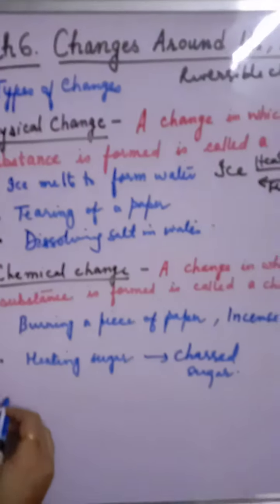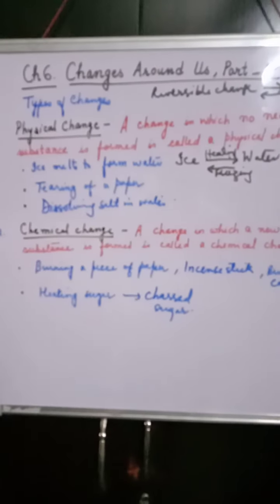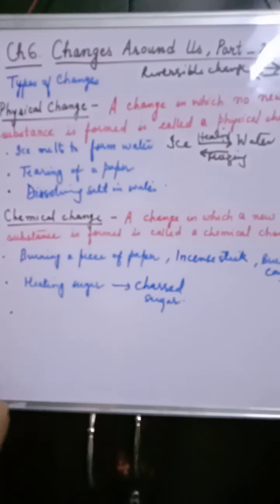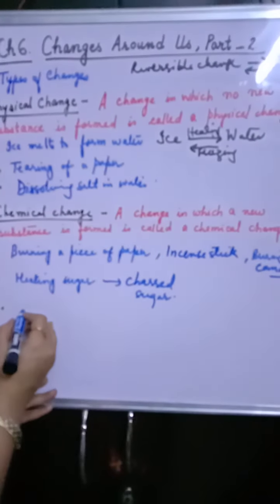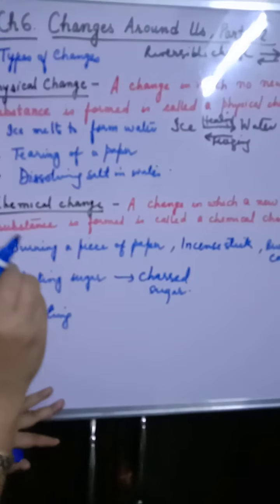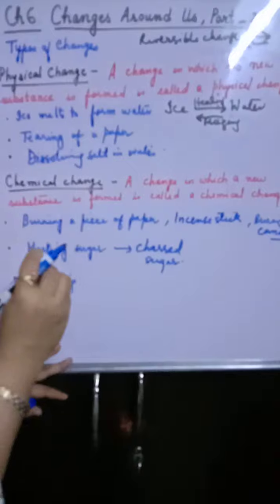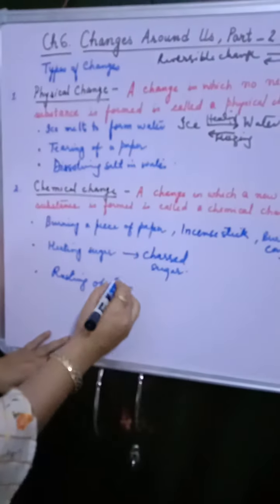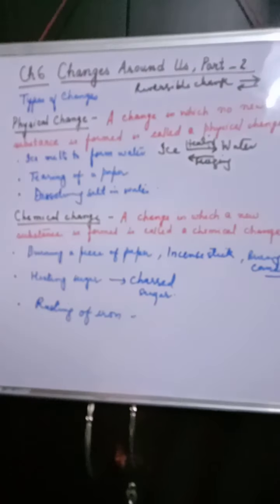Now the next example that we can discuss is rusting of iron, right? I had explained in the previous video what rusting is. Rust is actually a brown colored substance, which happens because of the action of moisture present in air, oxygen.